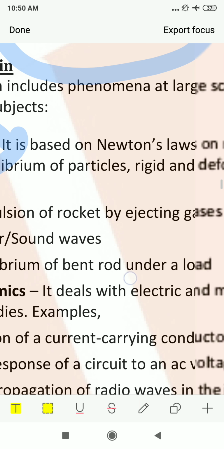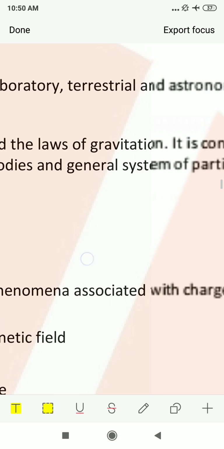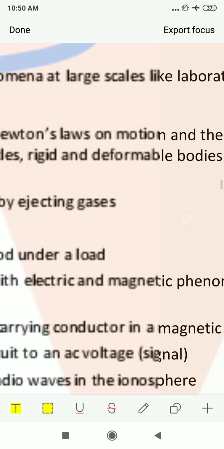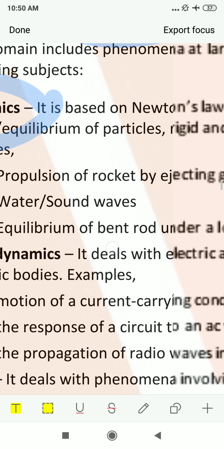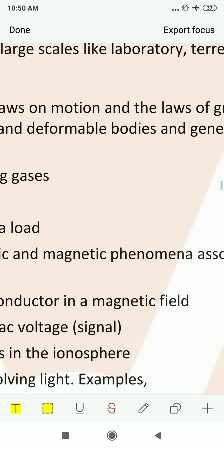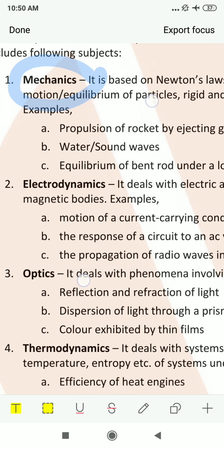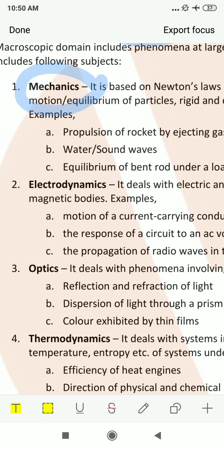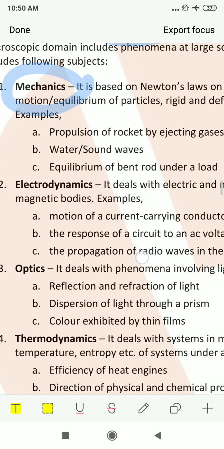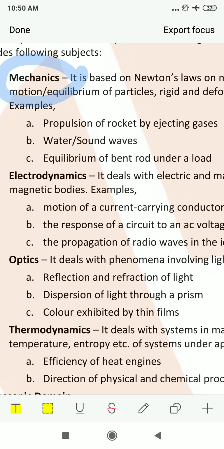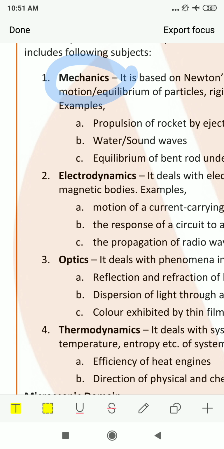Mechanics is based on Newton's laws of motion and the laws of gravitation. It is concerned with the motion and equilibrium of particles, rigid and deformed bodies, and general systems of particles. In mechanics, for example, we will study the propulsion of a rocket by ejecting gases, water and sound waves. We will study simple harmonic motion, simple pendulum, friction, equilibrium of a bent rod under a load, meaning bending of a rod. So we will study all this in mechanics.